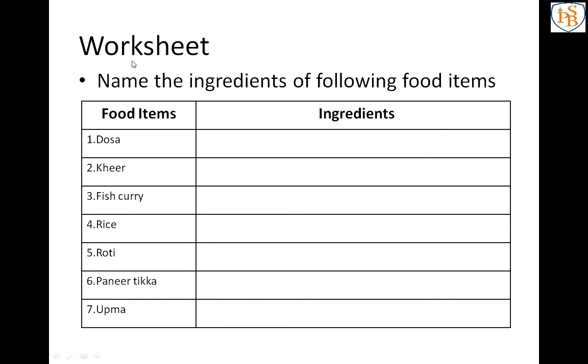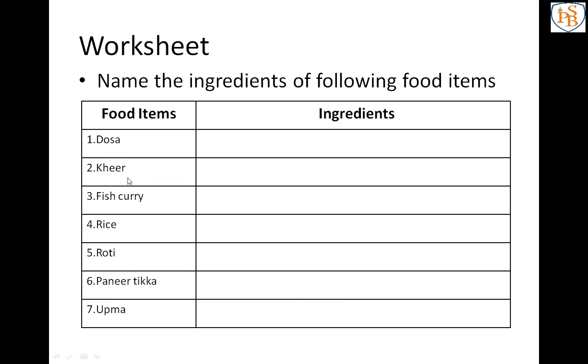So first complete the worksheet. Here the worksheet is: name the ingredients of the following food items. I have mentioned various food items: dosa, kheer, fish curry, rice, roti, paneer tikka and upma. Very delicious food is there.